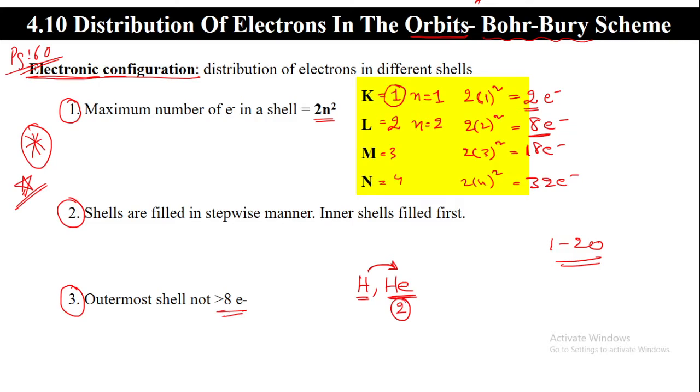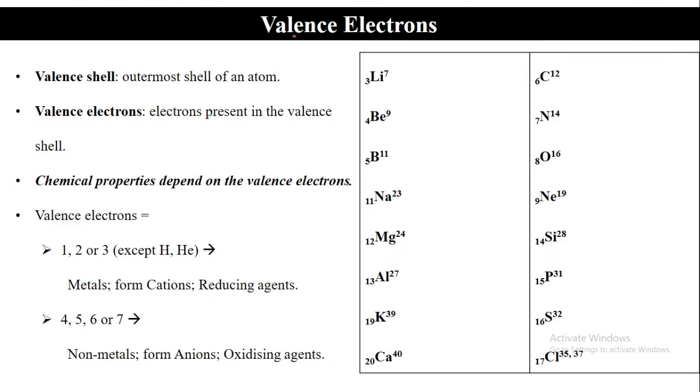So we will see a few electronic configurations one by one. Valence electrons, valence. Valence and valency are two terms.